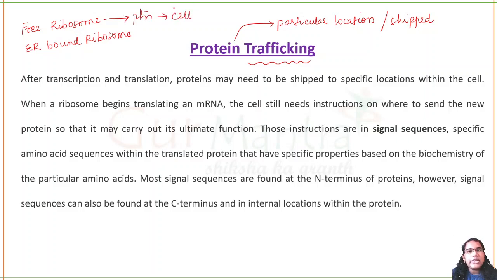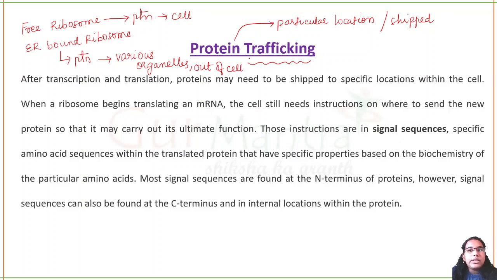But the protein synthesized by the ribosome bound to the endoplasmic reticulum will be sent to various organelles, or it can move out of the cell itself.